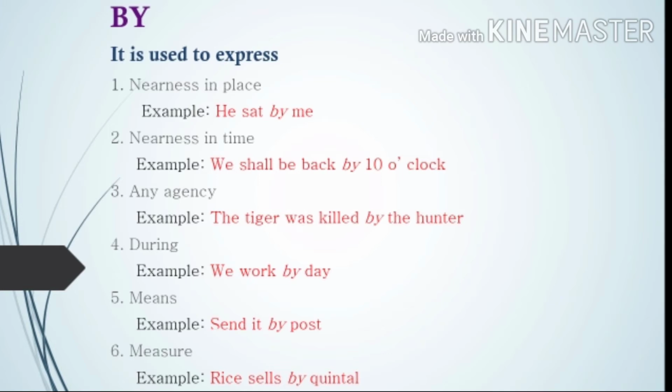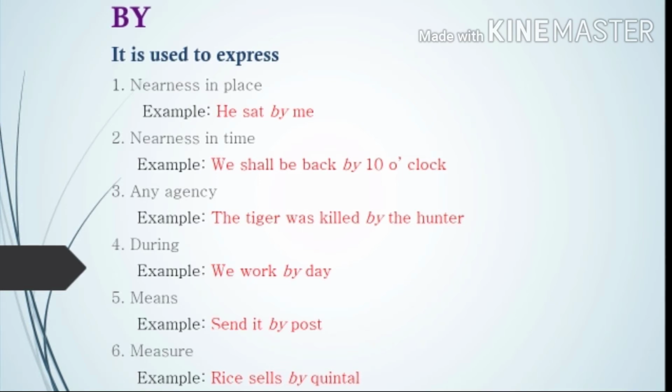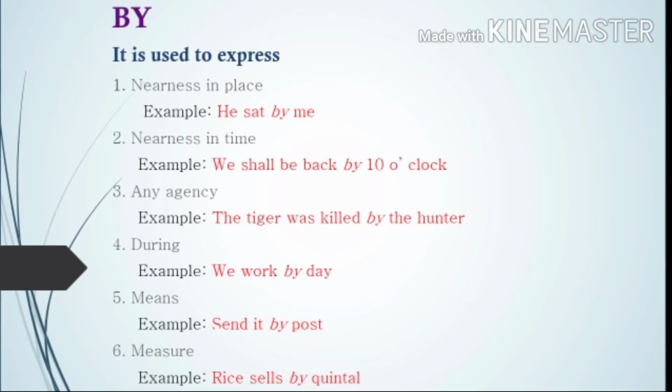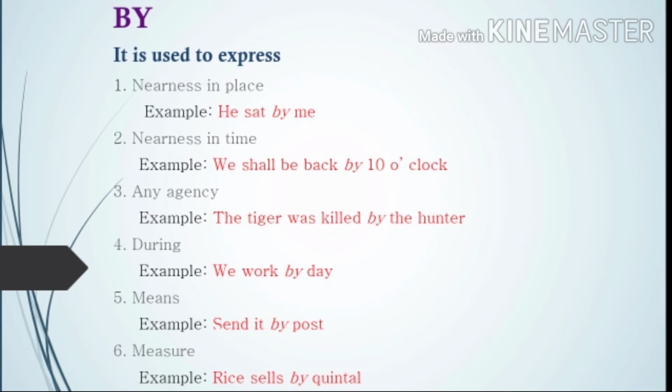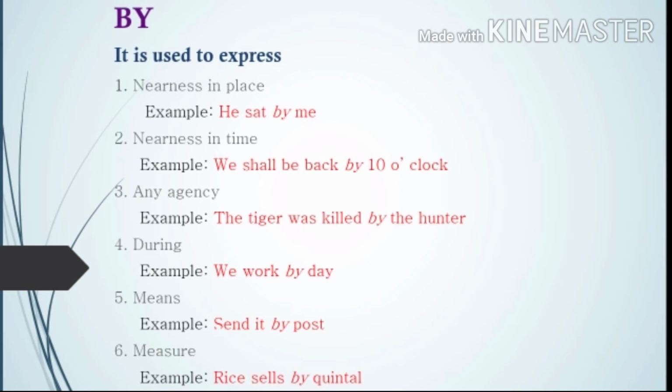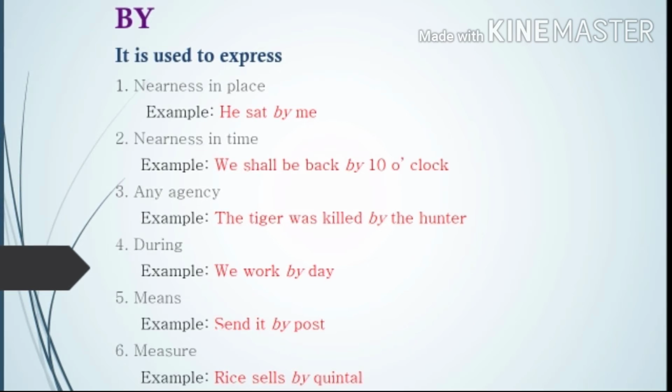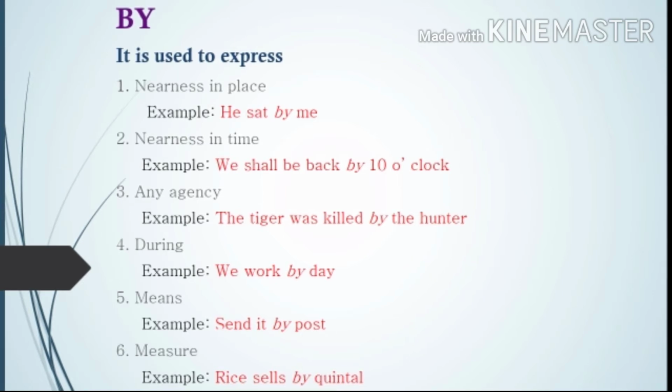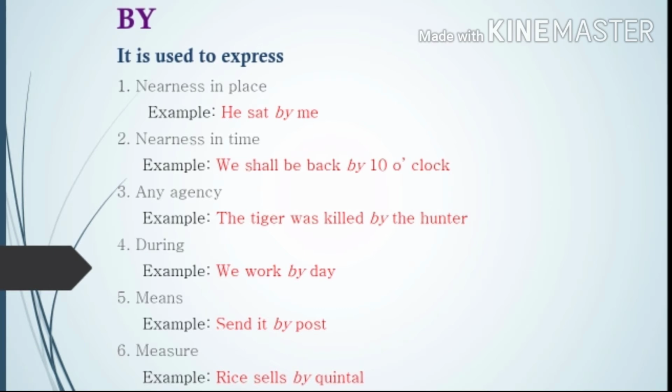By. By, it is used to express nearness in place. He sat by me. That means he sat very close to me, beside me, you can say. Okay. Nearness in time. We shall be back by 10 o'clock. If not at 10 o'clock sharp, around 9:50 or 10:15 we will be back. So it shows the approximate time.